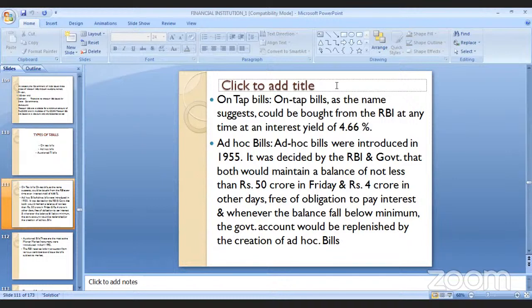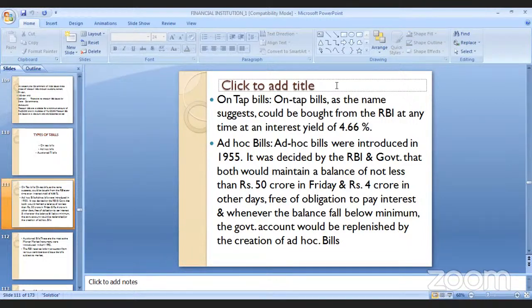Ad hoc bills are very popular in nature. Ad hoc bills were introduced in 1955. It was decided by RBI and the government that both would maintain a balance of not less than 50 crores on Friday and 4 crores on other days. There is no obligation to pay interest, and whenever the balance falls below the minimum, the government will announce these ad hoc bills. Ad hoc bills are also not open to the public.